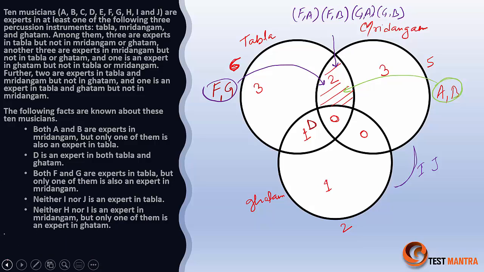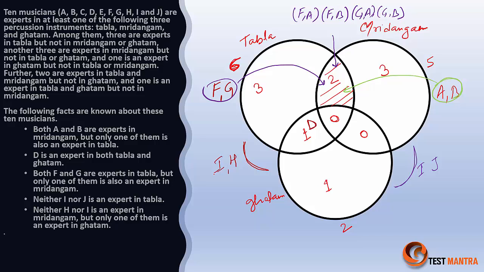Neither H nor I is expert in mridangam. So that means, according to this, I and H should be at this part, right? So neither I nor H, right?